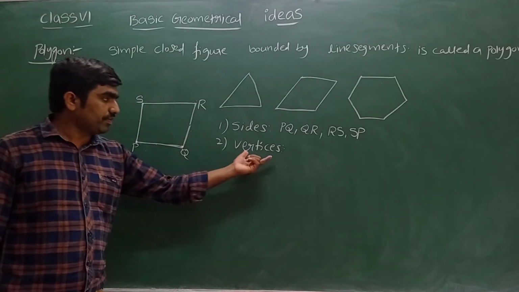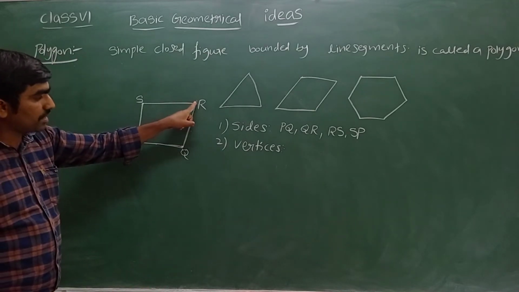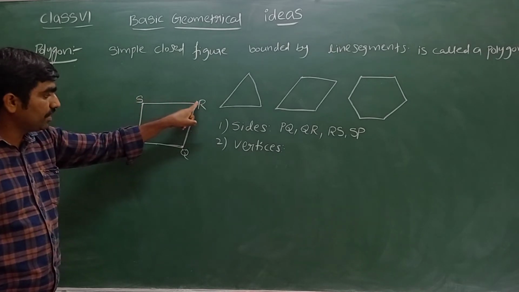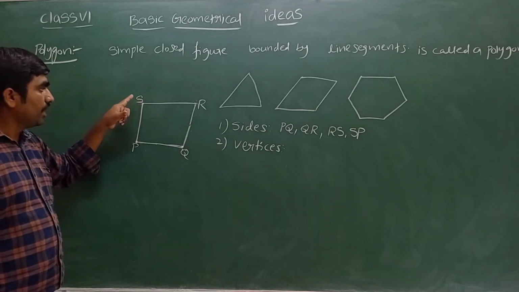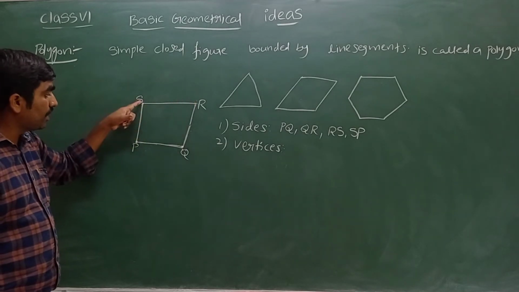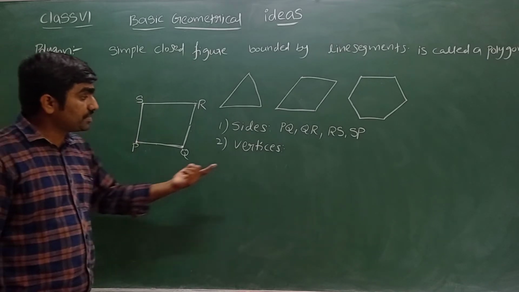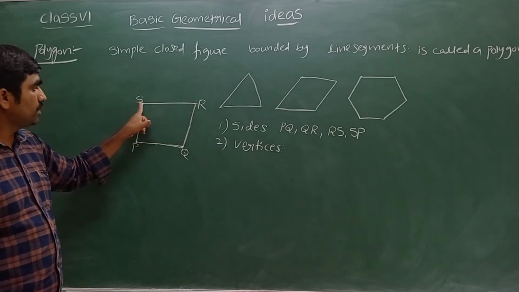More than one, vertices. Now, what about R? R is also a vertex. It is the common end point of the sides RS and RQ. Similarly, S is also a vertex. It is the common end point of SR and SP. Same thing for P also. Now tell me how many vertices you can see in this polygon? 1, 2, 3, 4.